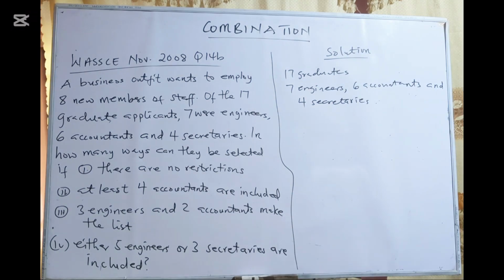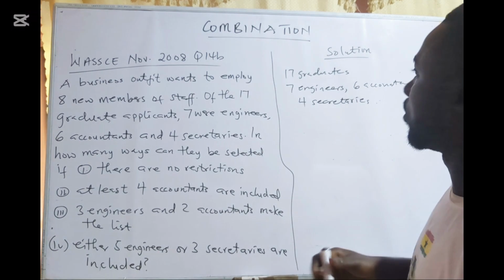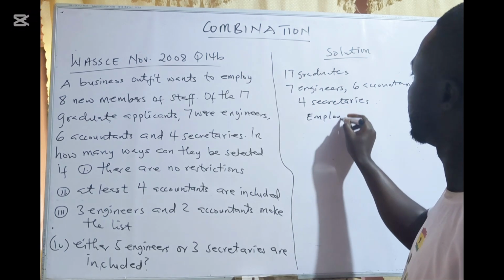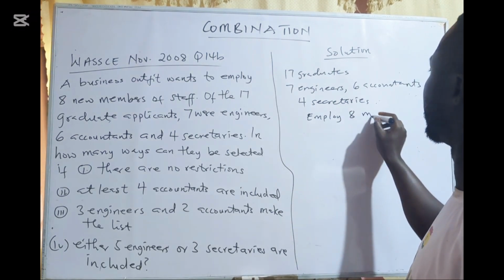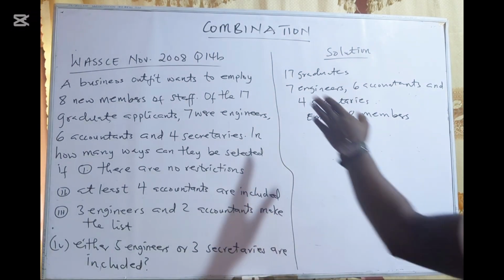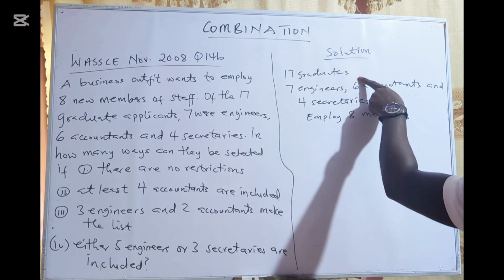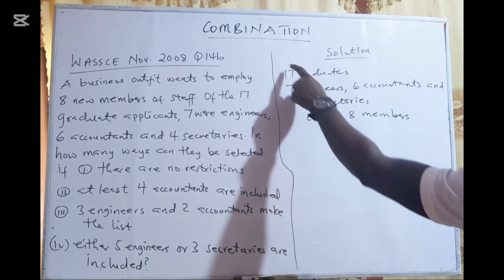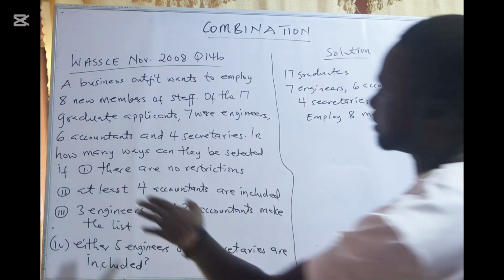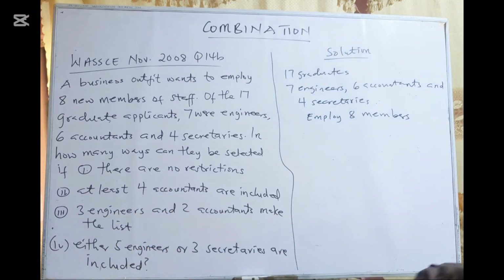Okay, so the business is to employ 8 members, 8 out of the 17. 7 plus 6 gives me 13, and 13 plus 4 gives me the 17. Alright, and the business is to employ 8. The question is asking in how many ways can they be selected if there are no restrictions?